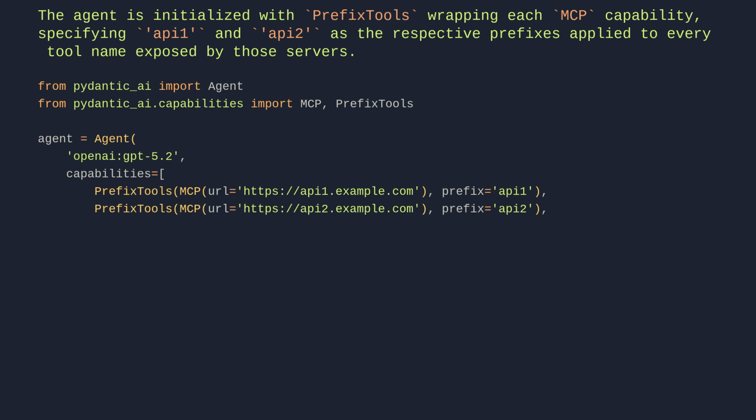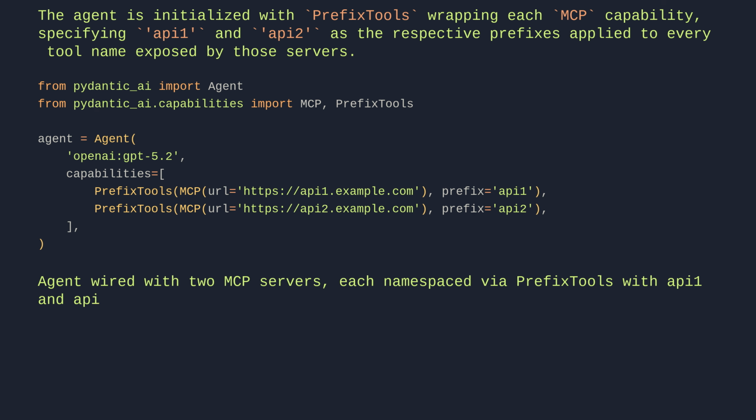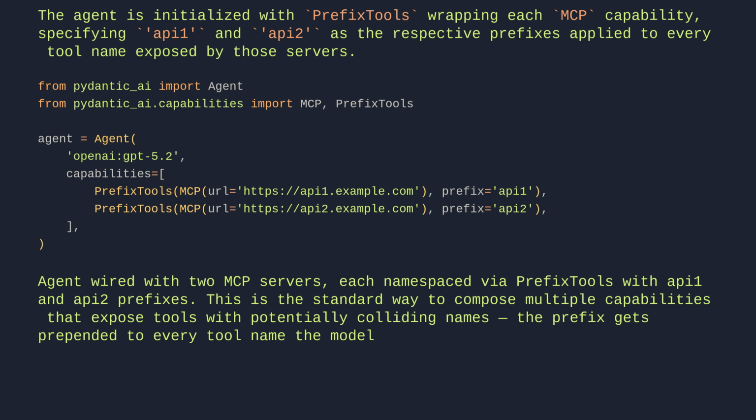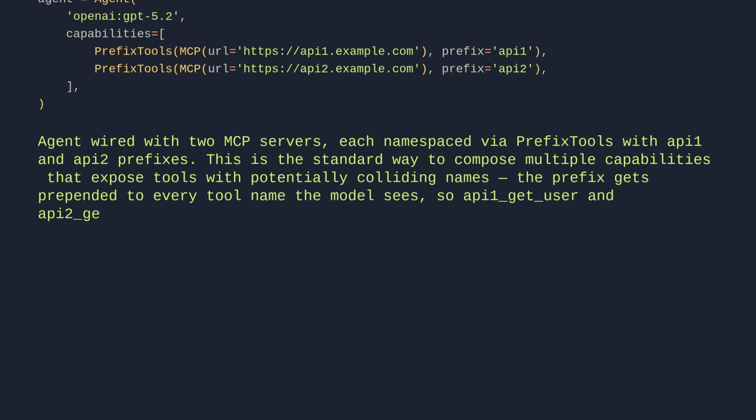The agent is wired with two MCP servers, each namespaced via PrefixTools with API1 and API2 prefixes. This is the standard way to compose multiple capabilities that expose tools with potentially colliding names. The prefix gets prepended to every tool name the model sees, so api1 get_user and api2 get_user coexist without conflict.